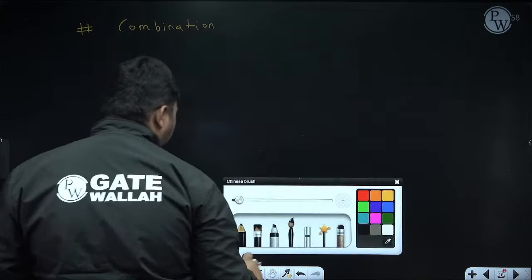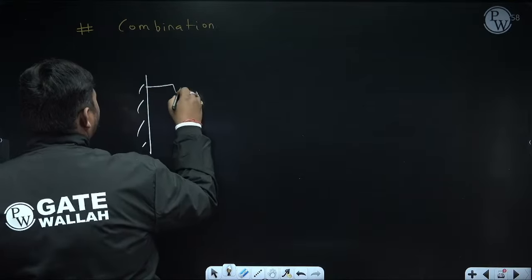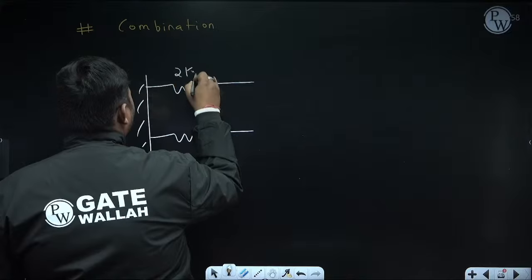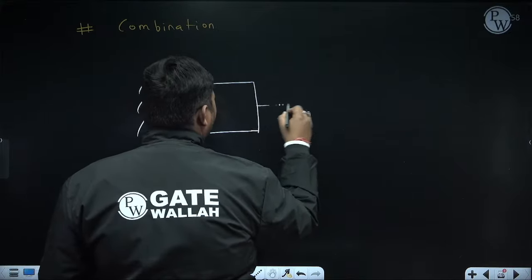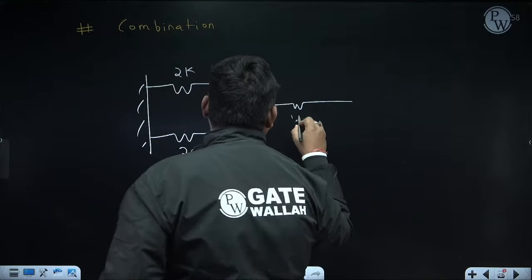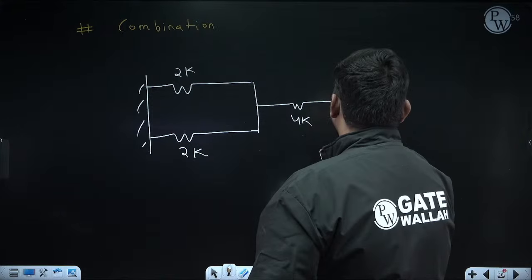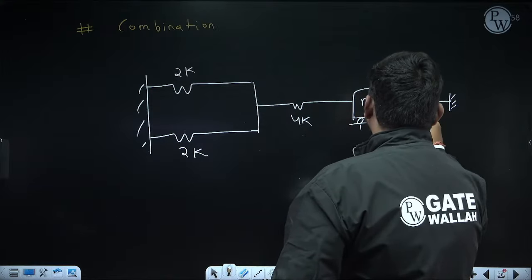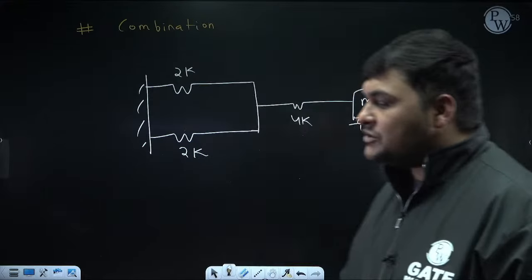Just through one diagram I am explaining. Suppose we want to calculate the equivalent stiffness of this system.